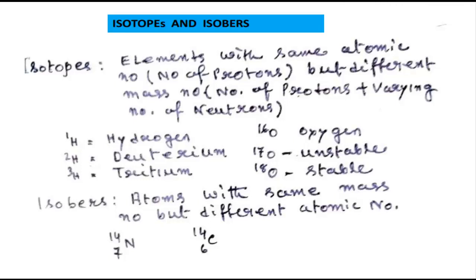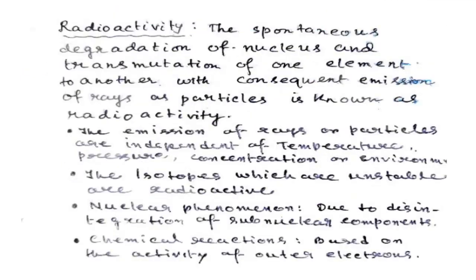Now we are going to discuss radioisotopes. First we should know what radioactivity is.